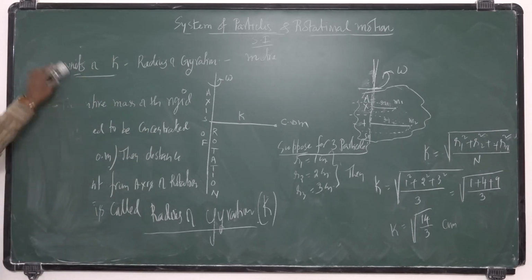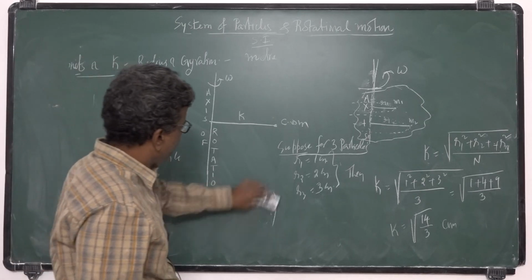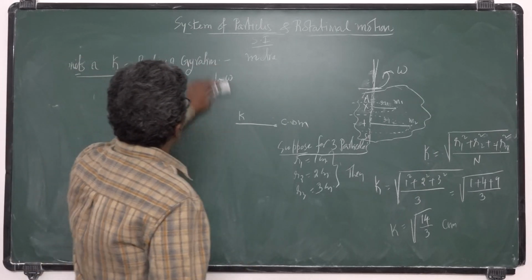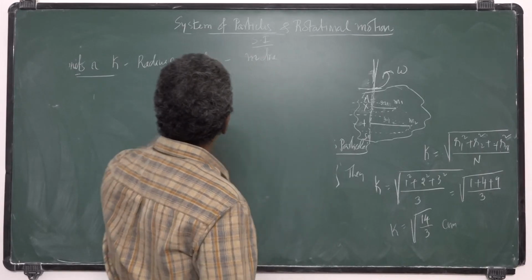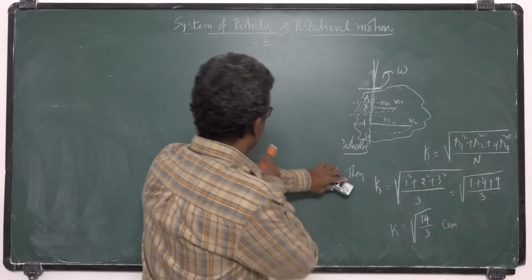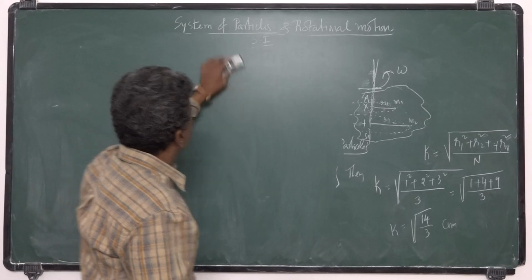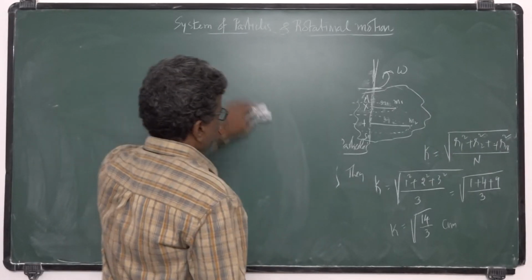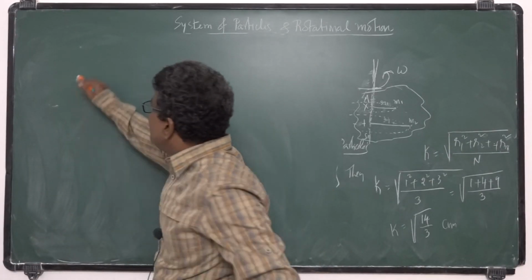And the next one is moment of inertia. The letter I is used for moment of inertia.